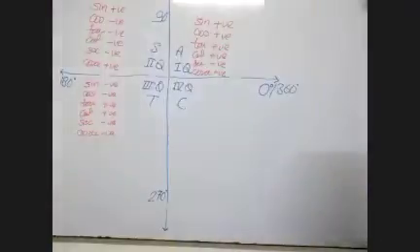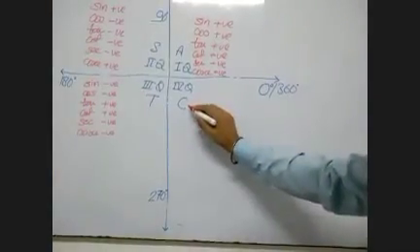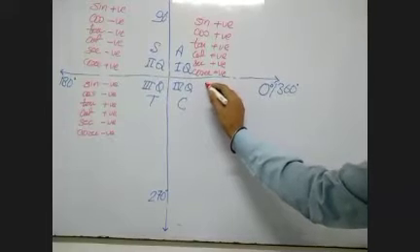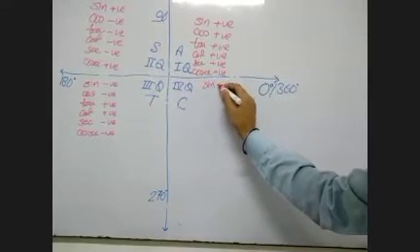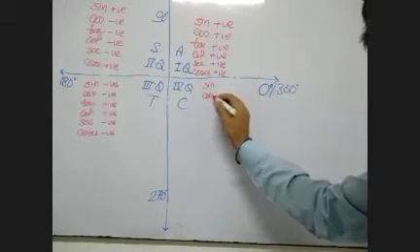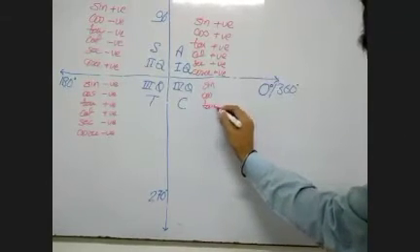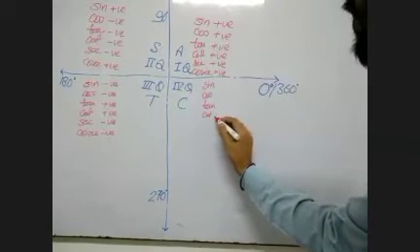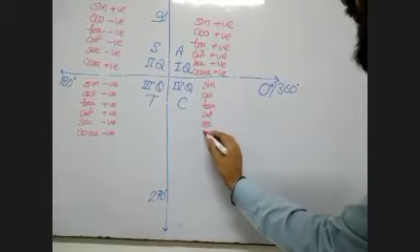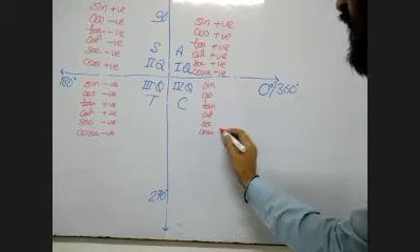Now we are going to the last. In this C means cos will be positive. So sine, cos, tan, cot, sec, and cosec.